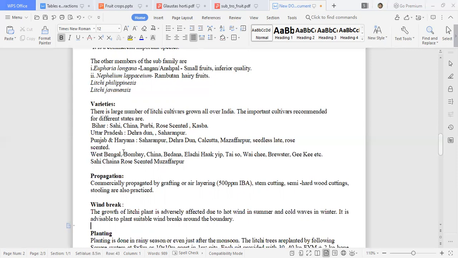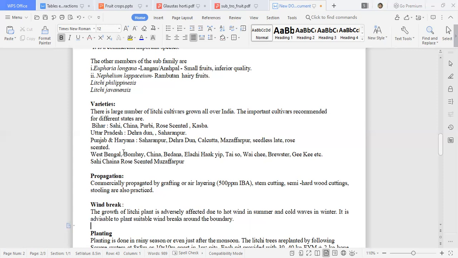Whatever graft you are making, if the survival rate is 100% or 90%, then that method is good as well as feasible. It can be acceptable for that particular locality. It can be recommended if the method is given by any university. So it can be recommended for that particular area. Then it can be spread among farmers. That protocol can be sent to farmers, and by using that protocol, they can mass multiply that particular species and do the propagation. So in that way, this propagation is there.